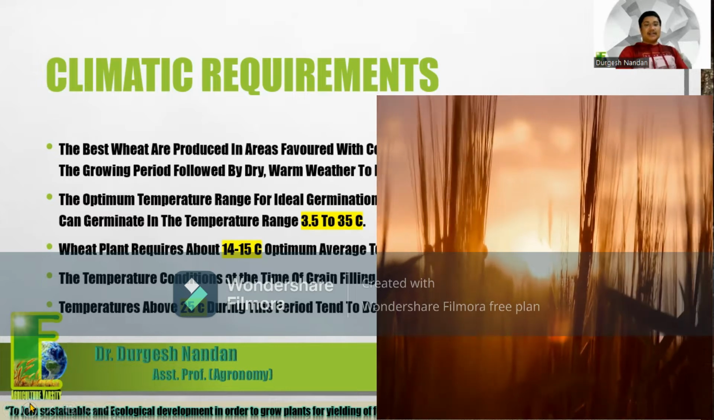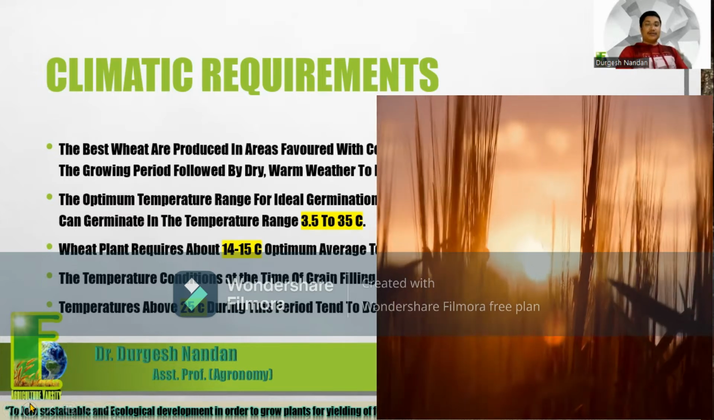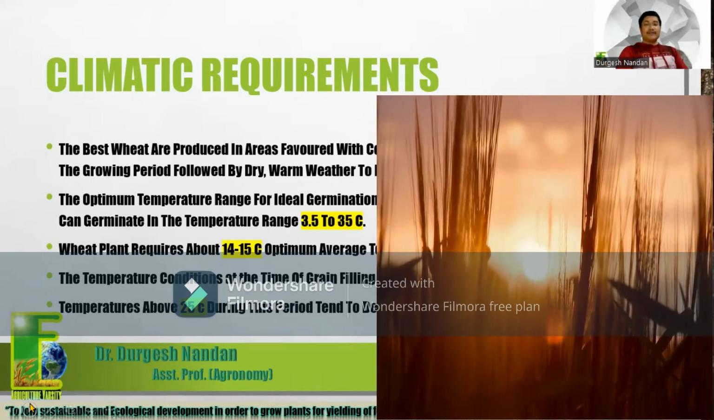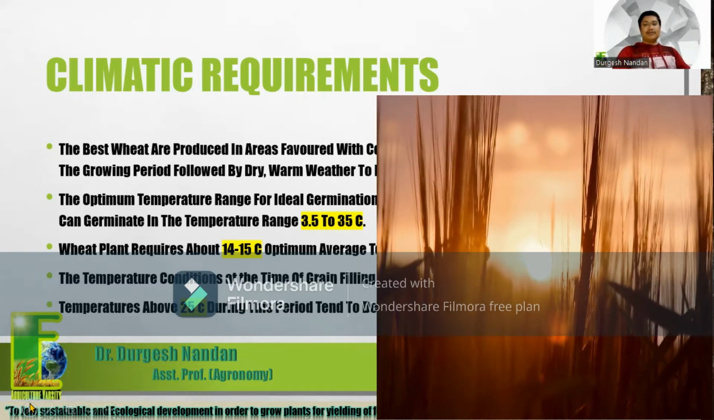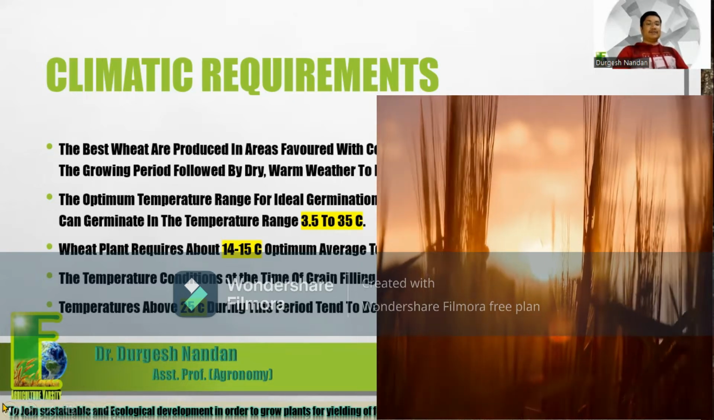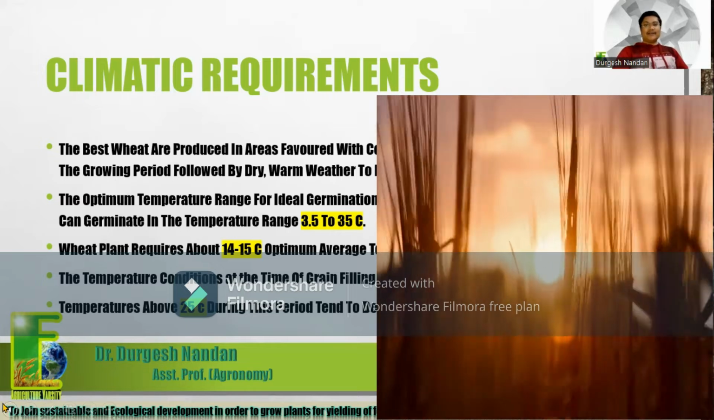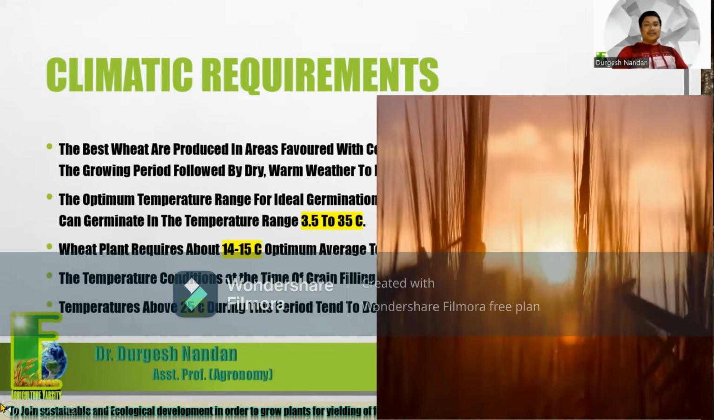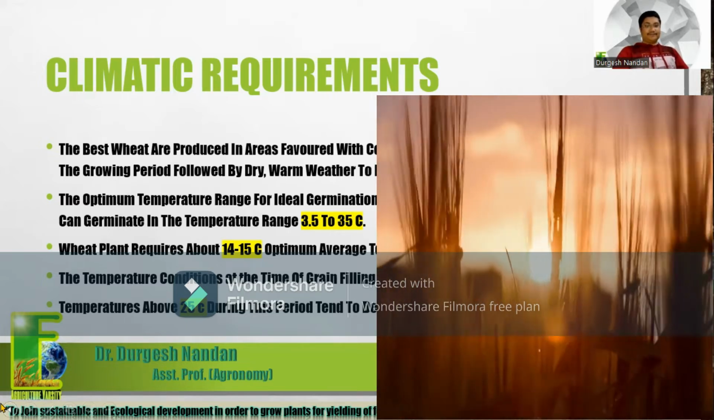The temperature conditions at the time of grain filling and development are very crucial for yield. Temperatures above 25 degrees Celsius during this period tend to depress grain weight. Means at the time of grain filling, if the temperature is higher than 25 degrees Celsius, that will be the reason for depressed grain weight.